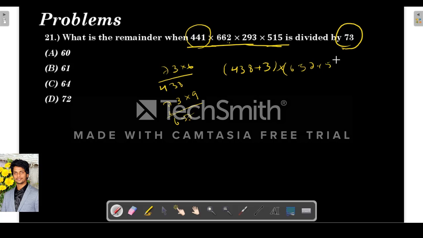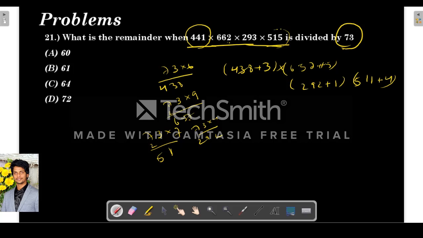657 is divisible by 73, obviously, plus 5. Similarly, 73 into 4 is 292, so 292 plus 1, right? Then 73 into 5, nearby, take 7. So 7 3 are 21, 511, right?